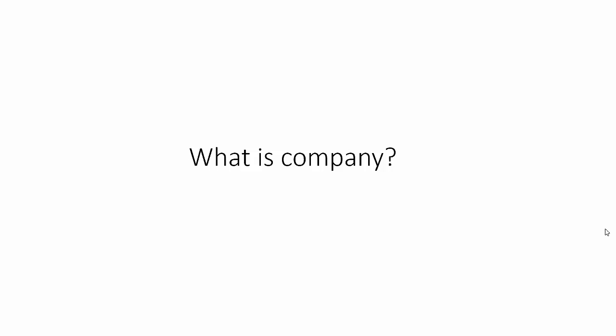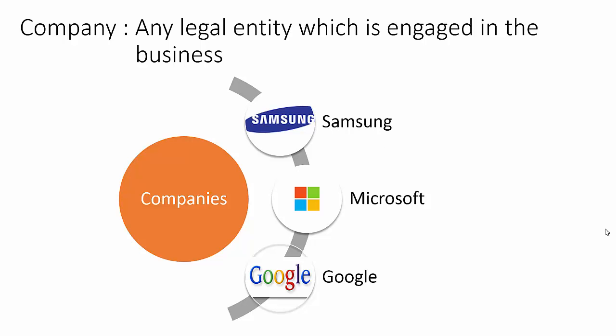Let us understand briefly about the company both in general and in context of AX. Simple definition of company can be any legal entity which is engaged in the business. For example, Samsung does business of electronic products, whereas Microsoft and Google do business of software application. Company is also referred to as an organization or enterprise.